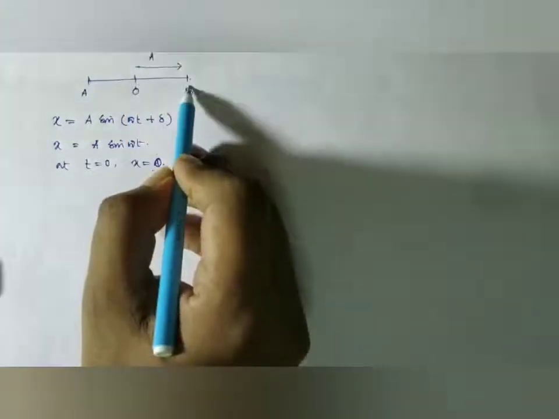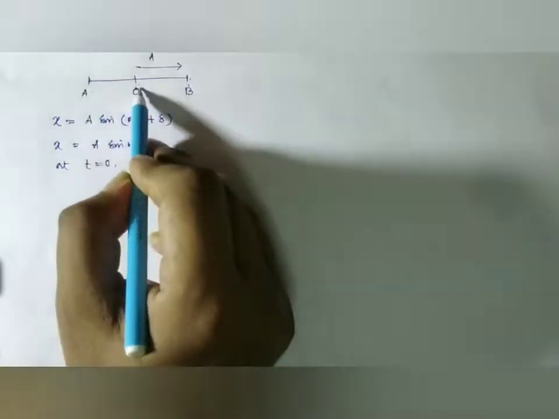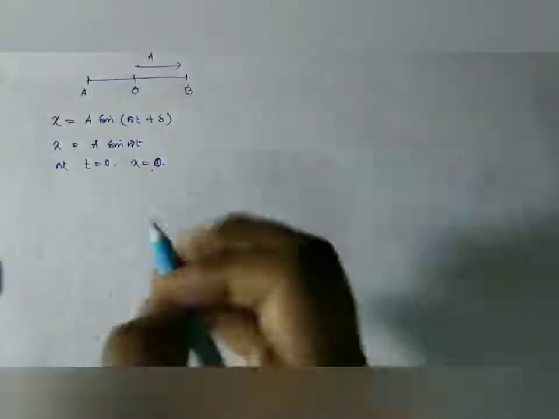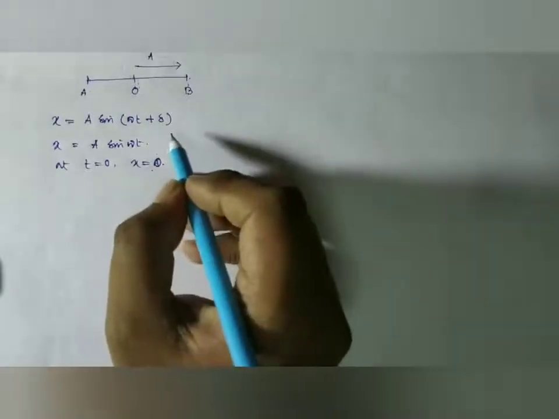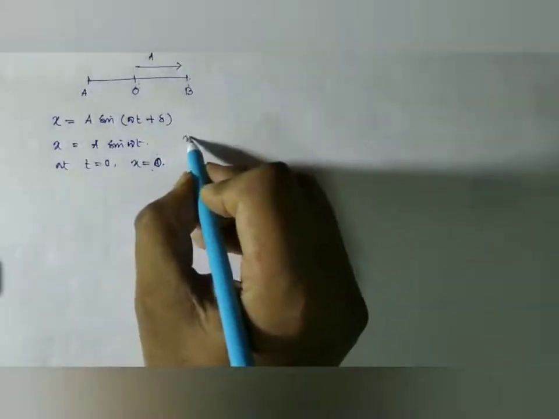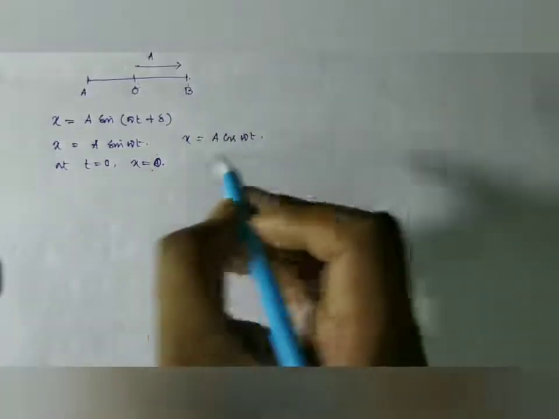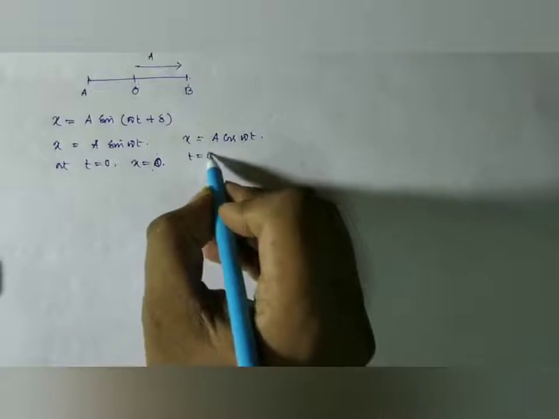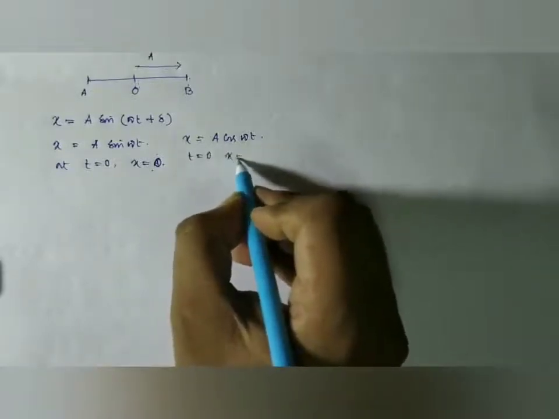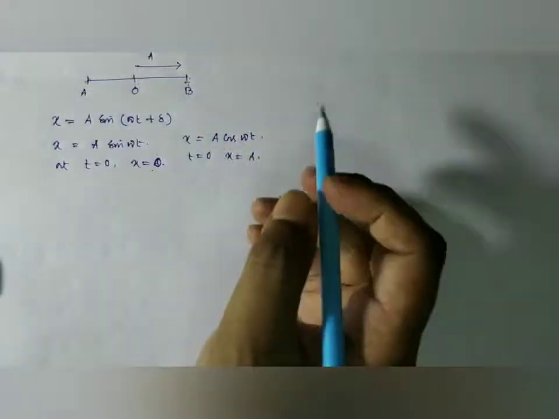Then it goes to point B, then comes back to A, then comes back to O, and completes its motion. Similarly, if the body starts its motion from one of its maxima, we can take x equal to A cos omega t. Look here, if t equal to 0, then x equal to A. That is, the body starts its motion from one of its maximum points.